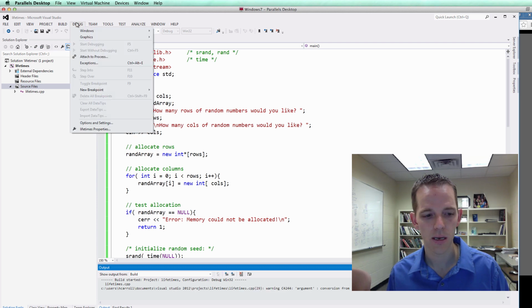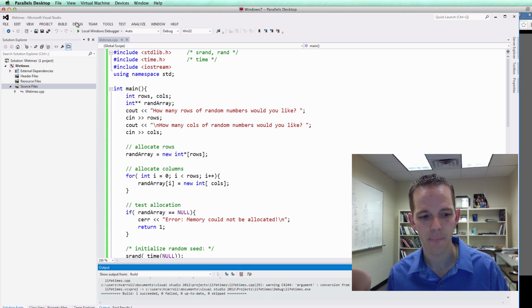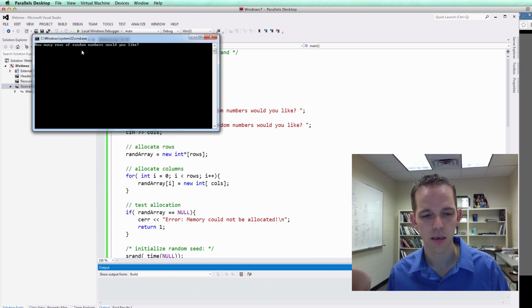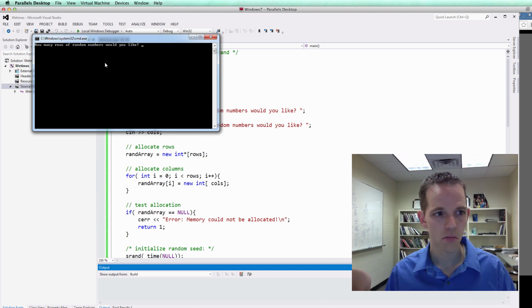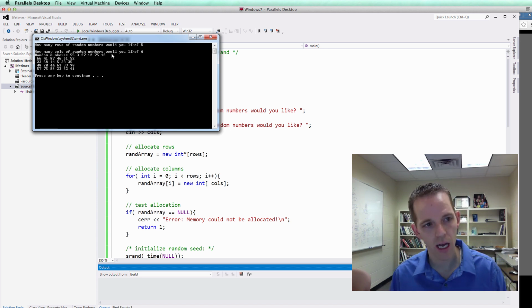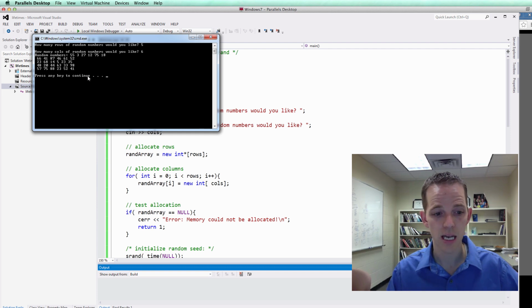Okay, let's see it. The build. Yay, it built. Okay. Why don't we say 5 and 6? Okay, so here's our random numbers. We have a new line at the end of each row. So 1, 2, 3, 4, 5 rows. Good. And 1, 2, 3, 4, 5, 6 columns. Yep, it all matches up. If that didn't make sense, rewind and watch again.